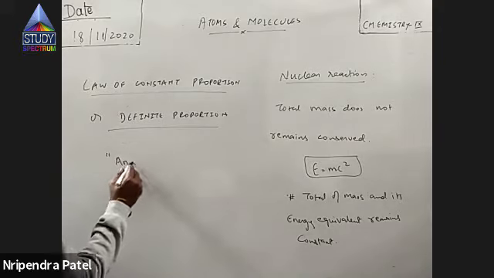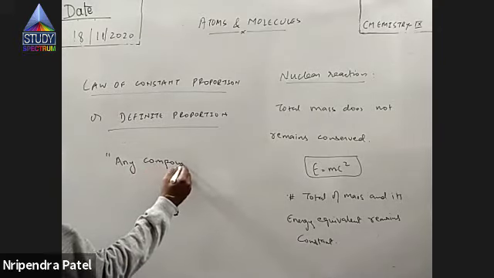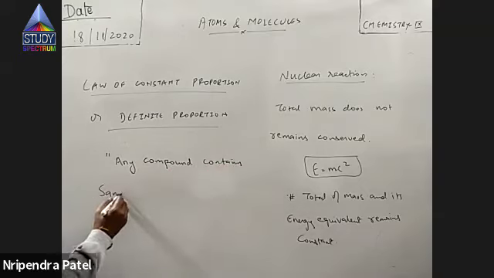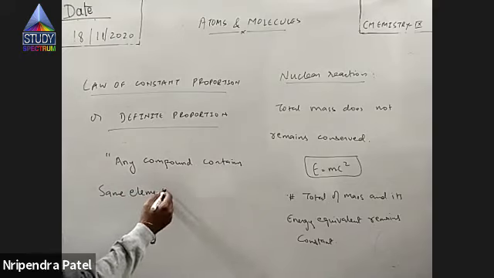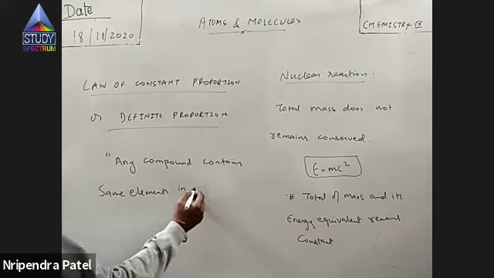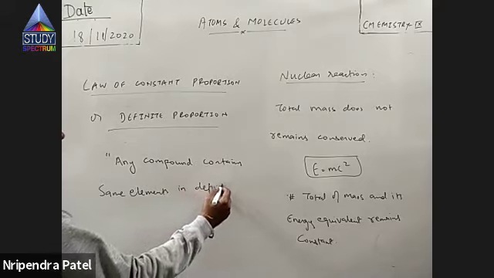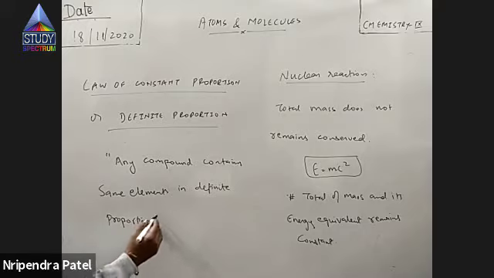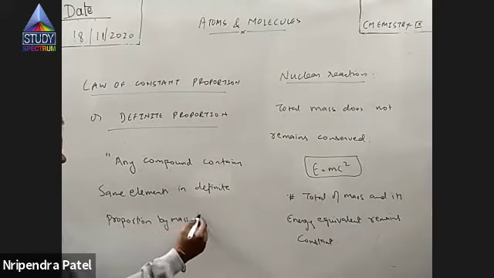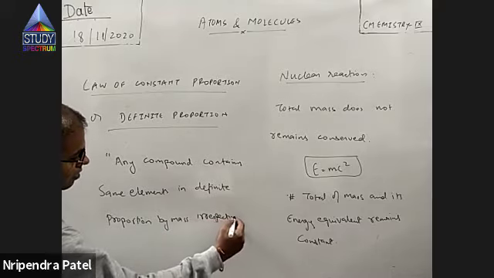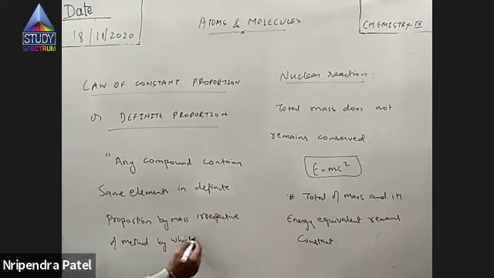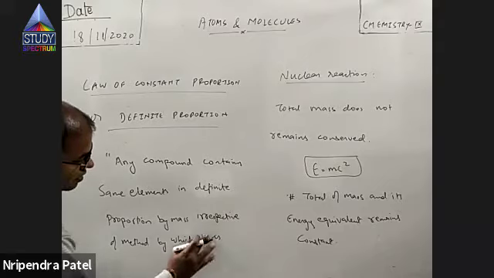Any compound contains same elements in definite proportion by mass, irrespective of method by which it is formed.